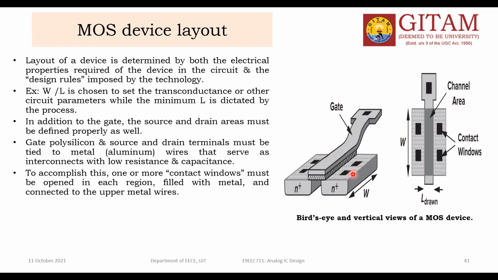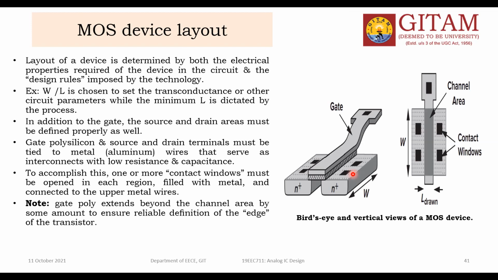More wire means more length, and more length means R equals rho L by A. If L increases, resistance increases. That is one of the big disadvantages, so you need to keep that as low as possible. For that, contact cuts will help. The source usually has some contact cut, so from here to here, with less metal, the length is reduced.